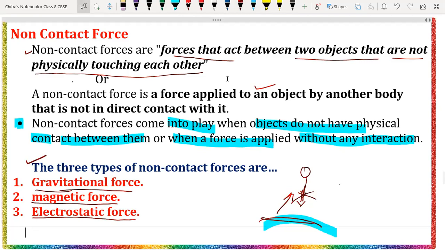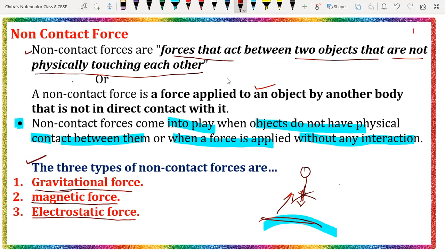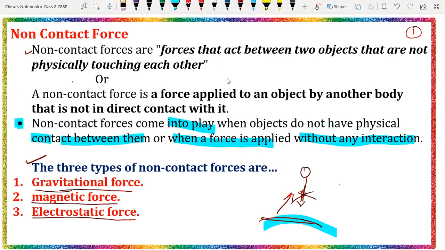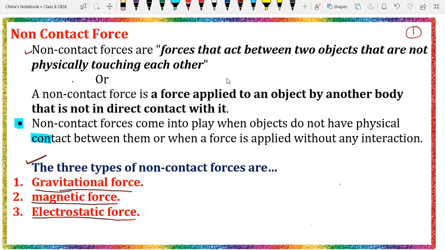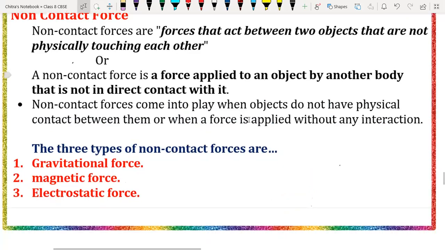So I want everyone to take a screenshot from here. Everyone take a screenshot. Taken, sir. And you have to write all these points in your science notebook also. Okay. So first we are going to discuss the gravitational force. Let me start with the gravitational force.